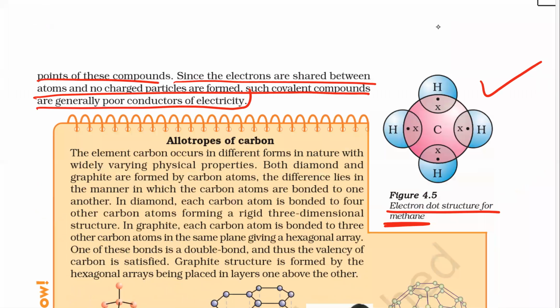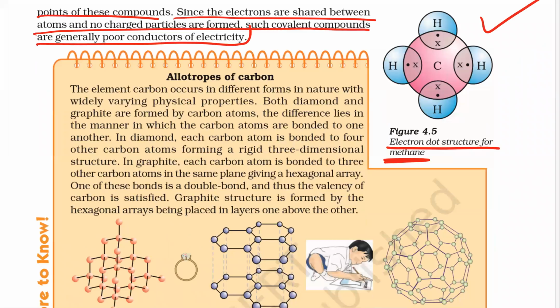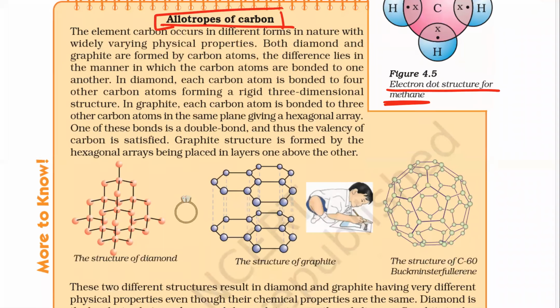Okay. Now, allotropes of carbon. So there are 3 allotropes of carbon. 2 are very popular, which all of you know, diamond and graphite. And one more is there. It is called Buckminster fullerene. Okay. Now the element occurs in different forms in nature with widely varying physical properties. Both diamond and graphite are formed by carbon atoms, but the difference lies in the manner in which the carbon atoms are bonded to each other.